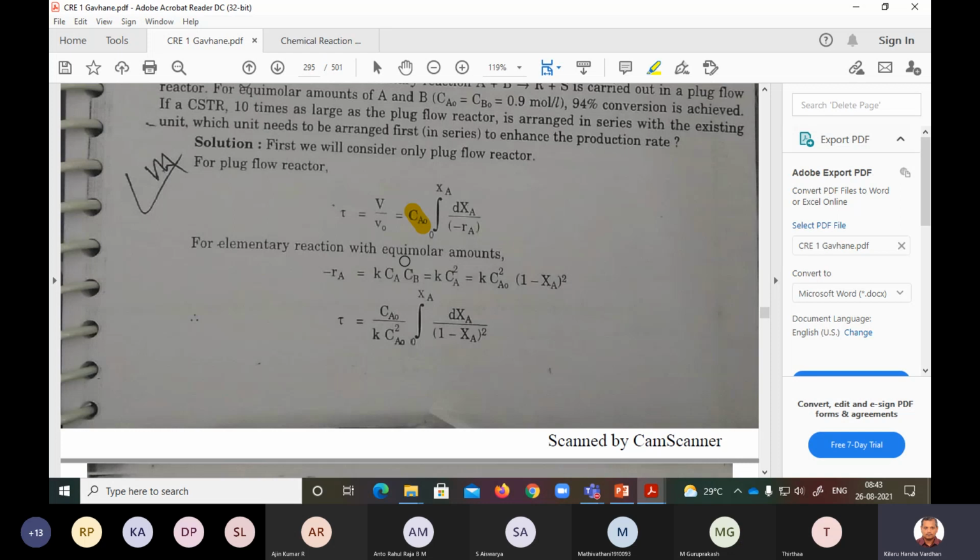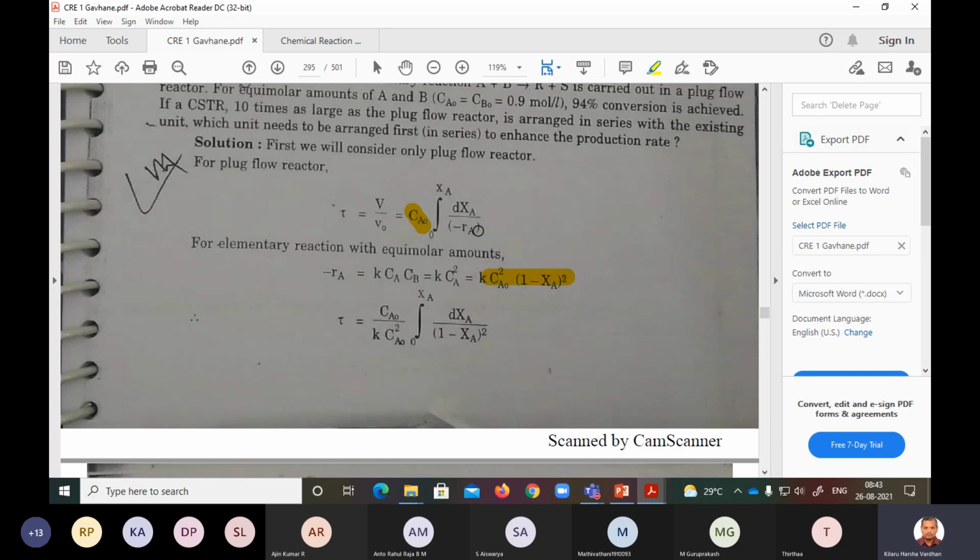Since A and B are equimolar, you can write in terms of B or in terms of A. If there is a difference, then Cb0 by Ca0 you can put as M and eliminate B. Since Cb0 is Ca0, I can put K into Ca square, and substitute Ca as Ca0 into 1 minus Xa whole square.